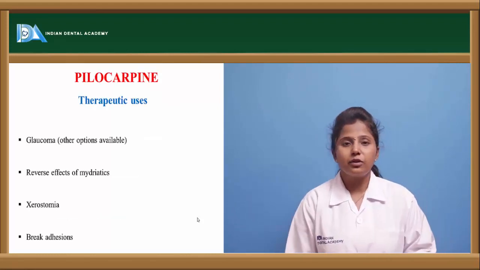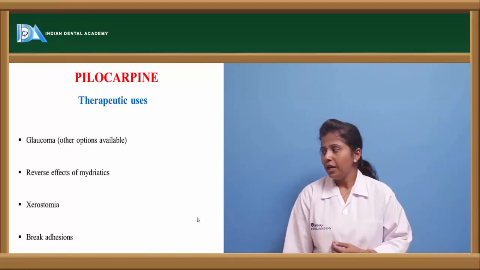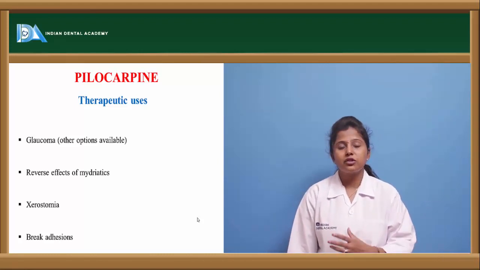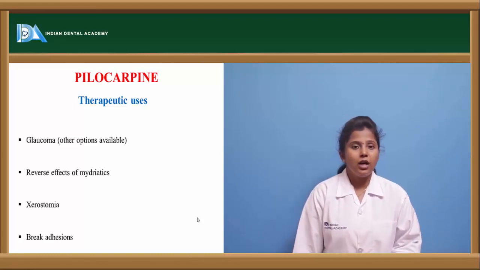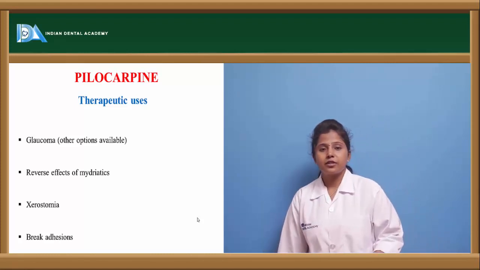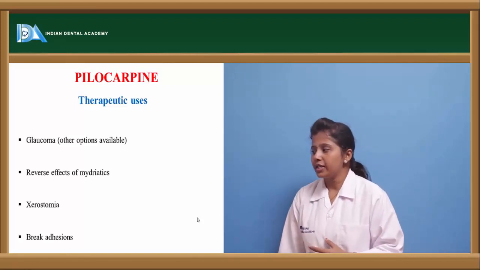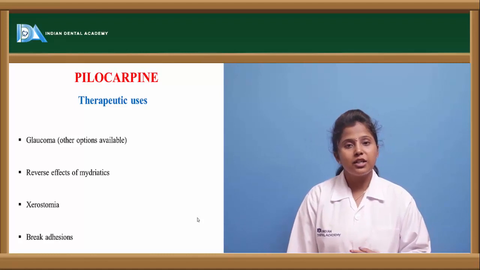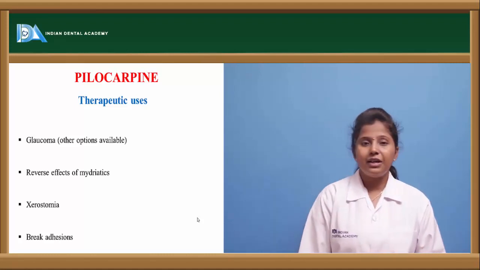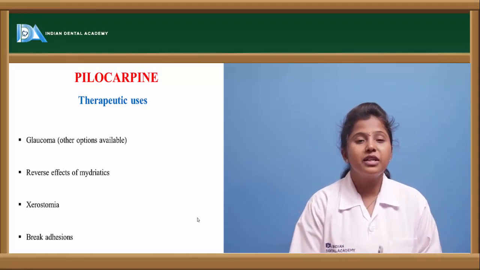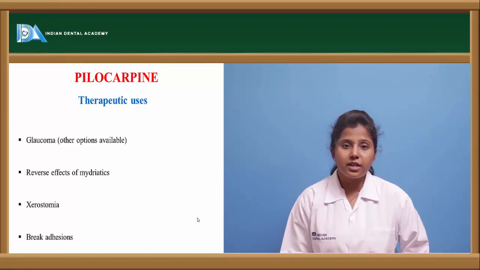What are the therapeutic uses of pilocarpine? Pilocarpine is mainly used in the treatment of glaucoma, and it is used to reverse the condition of mydriatics. These cholinergics mainly show miosis. That is the reason, in order to reverse the effects of mydriasis, pilocarpine is mainly used, and it is used in xerostomia. This is a condition where we can observe dry mouth, and if there is any breakage in the adhesions of the tissues, then pilocarpine is recommended.